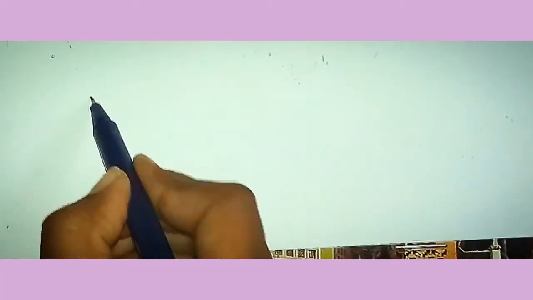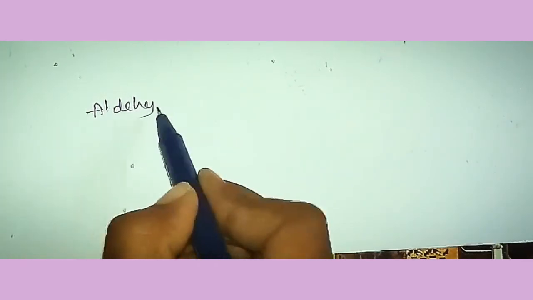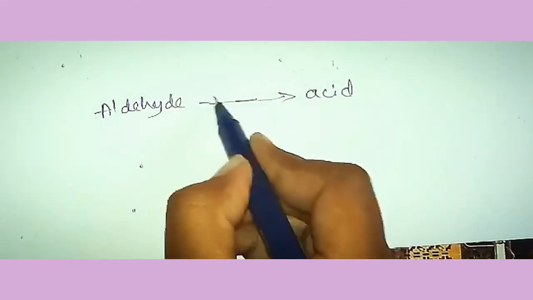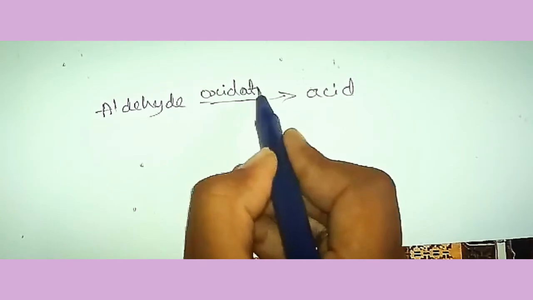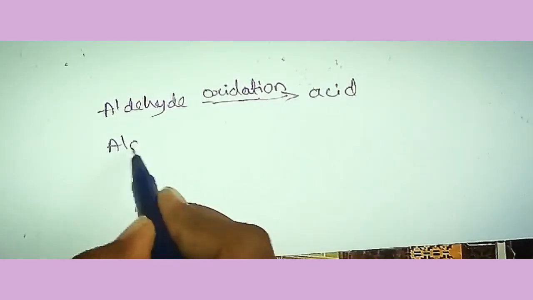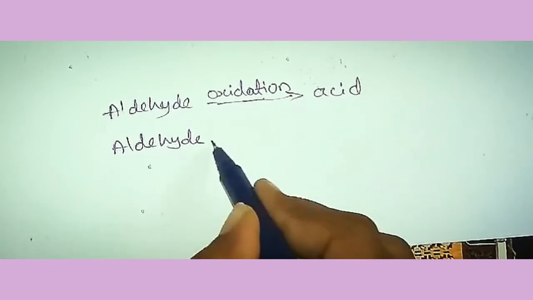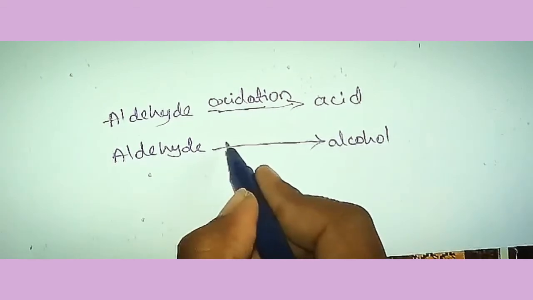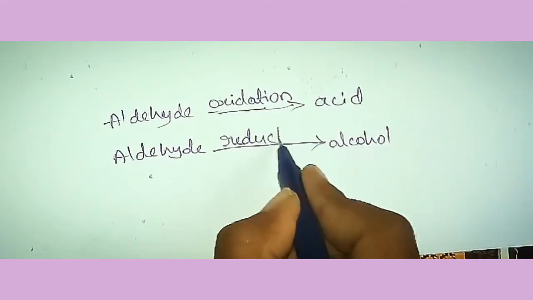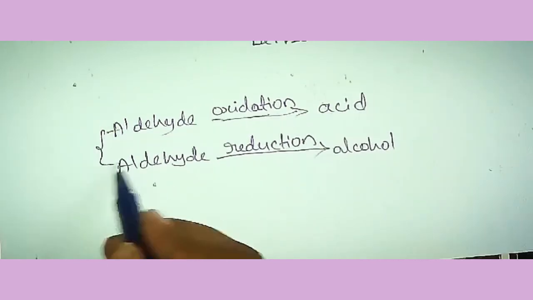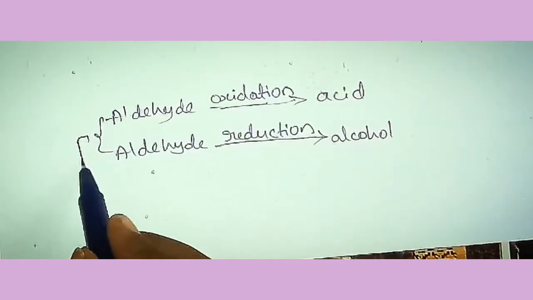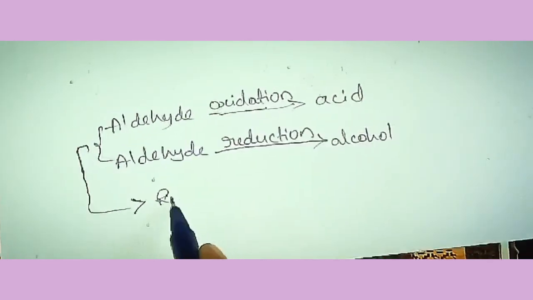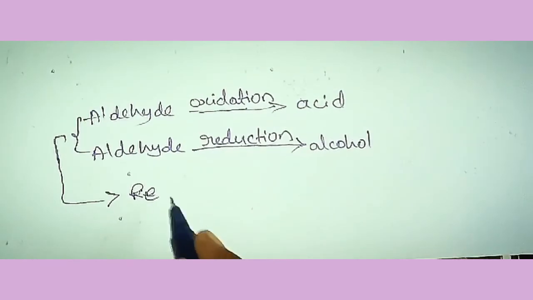In this reaction, one aldehyde is oxidized into acid and one aldehyde is reduced into alcohol. So both oxidation and reduction take place in this reaction, hence this is called a redox reaction.